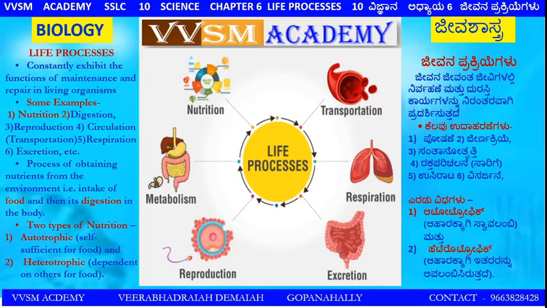Life processes constantly exhibit the functions of maintenance and repairing in living organisms: nutrition, digestion, reproduction, circulation, that is transportation, respiration and excretion. In the environmental chemistry, biochemistry, that is digestion, food, there are two types of nutrition. One is autotrophic and the other heterotrophic. Autotrophic is self-sufficient for food and heterotrophic is dependent on others for food.